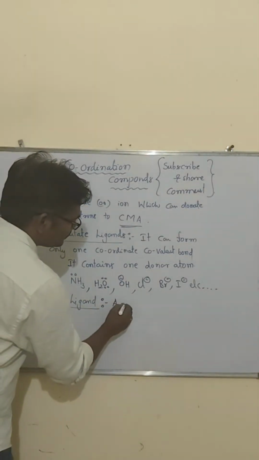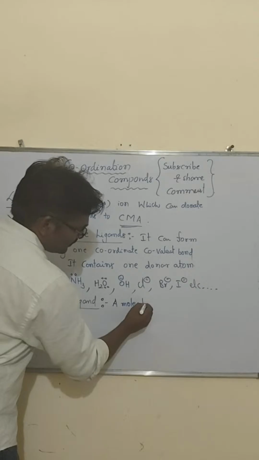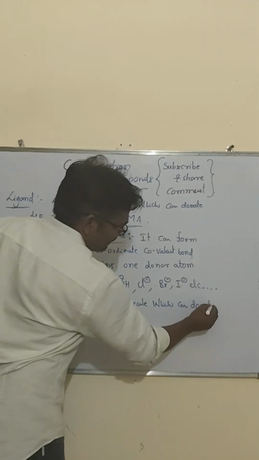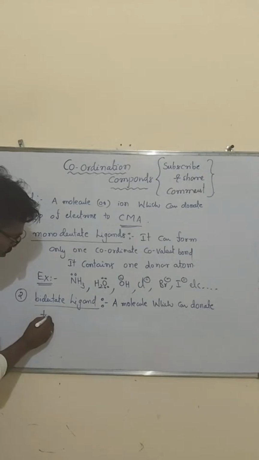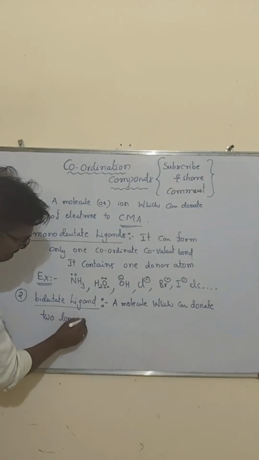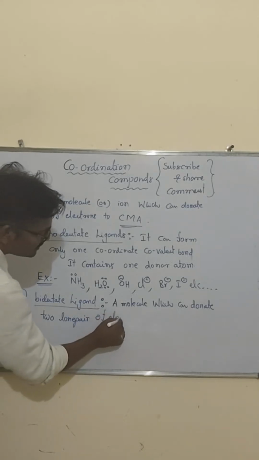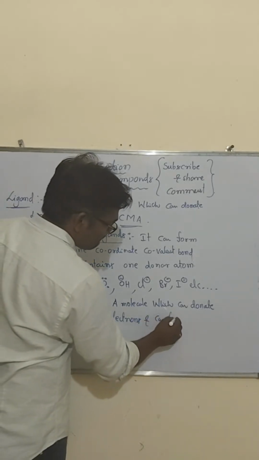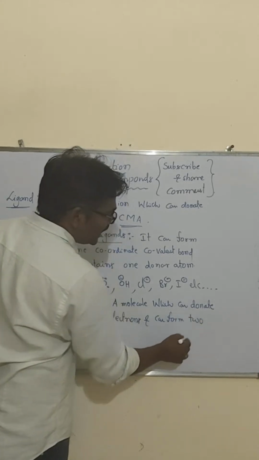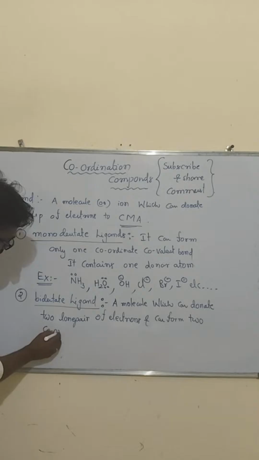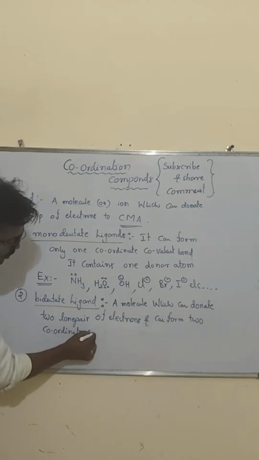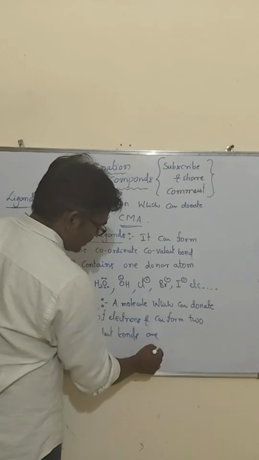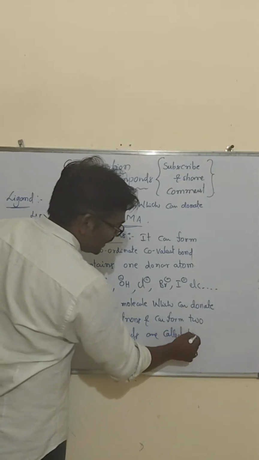A molecule which can donate two lone pairs of electrons and can form two coordinate covalent bonds is called a bidentate ligand.